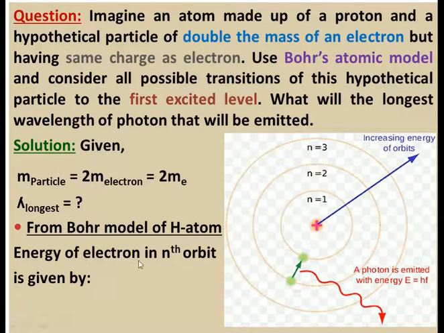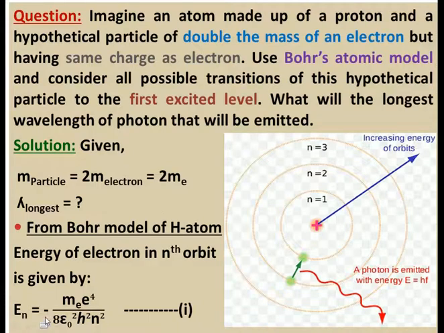The energy of an electron in the nth orbit, as you will remember, in a hydrogen atom is given by this formula, which is obtained from Bohr's model.